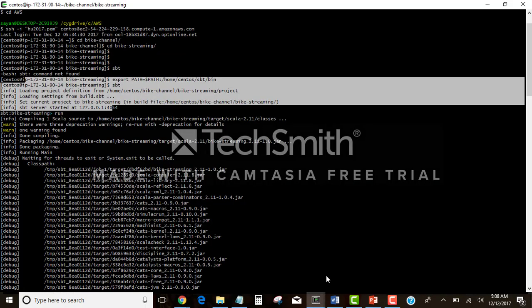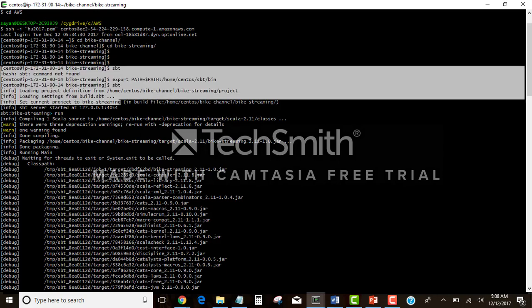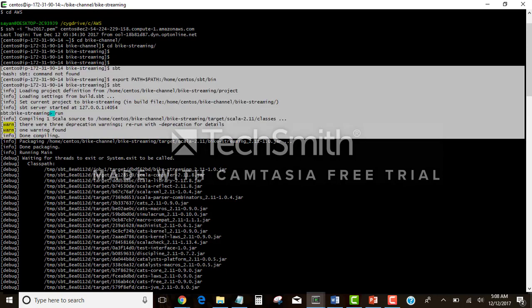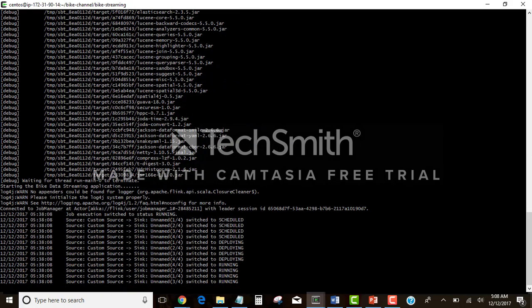I have used an EC2 instance where Kafka, Flink, NiFi, everything is running, and also my Flink Scala program is running, which is reading the data and sending it to Elasticsearch.